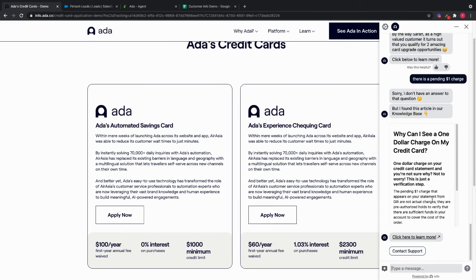So this demo was an example of how Ada can automate support, marketing, and sales use cases across the entire customer journey and provide a unique, personalized, and unified customer experience in the fintech industry.